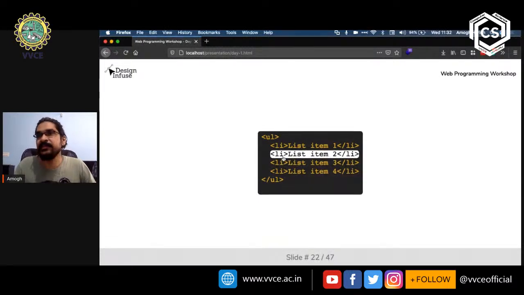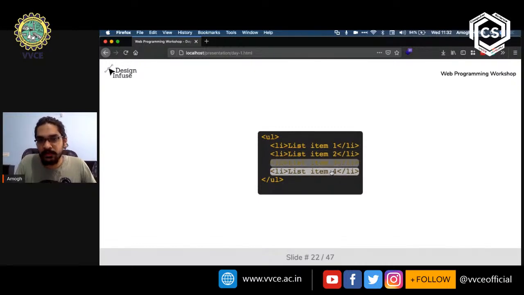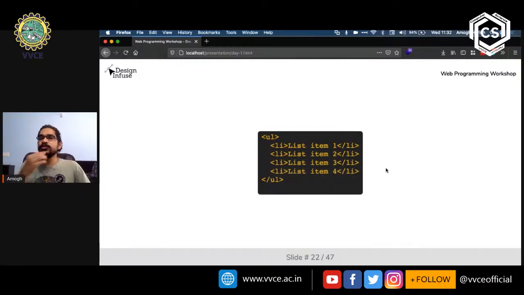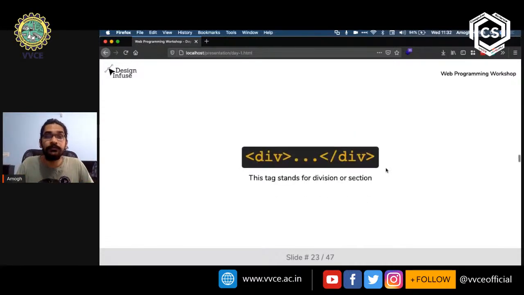Following the same syntax, you would open the LI tag, you would write what you want the tag to say, and then you would close the tag, okay? Similarly with the third list item and the fourth list item. So what this would do is create a bullet list with 4 items, with the 4 items being list item 1, list item 2, list item 3, and list item 4. Okay.